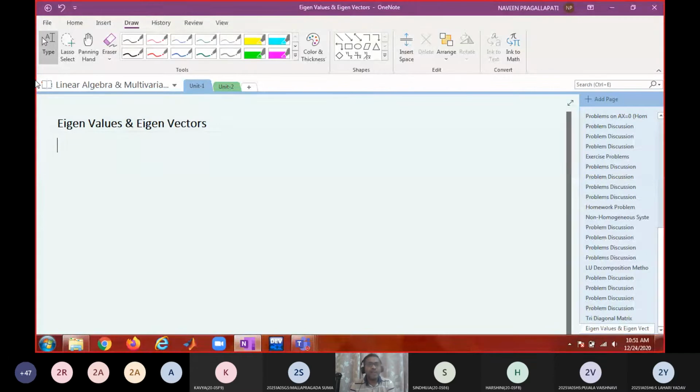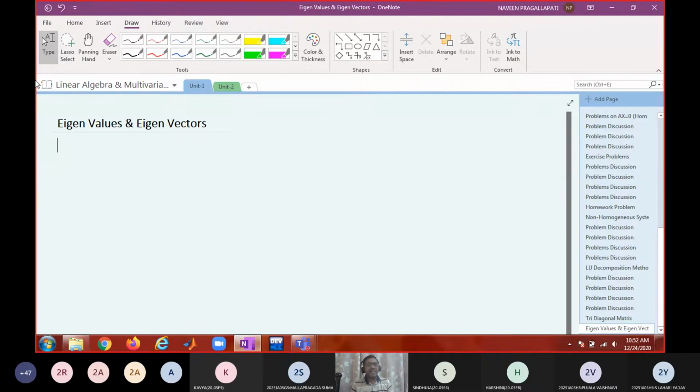In unit 1, my matrix A is an m by n matrix in the system of linear equations Ax equal to b, where there are m equations and n variables, and m can be equal to n, greater than n or less than n. There is no specific relation between m and n. But in this unit, from now onwards, whenever I say A, by default it is a matrix of order n.